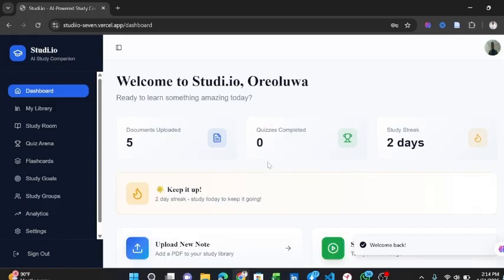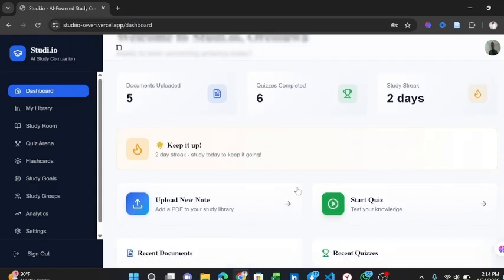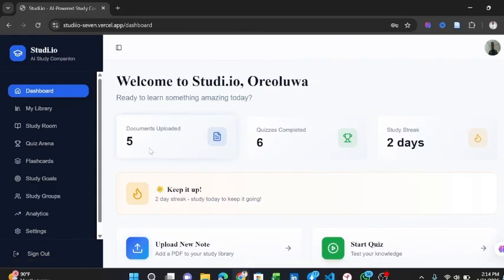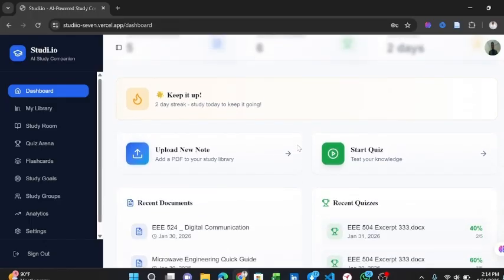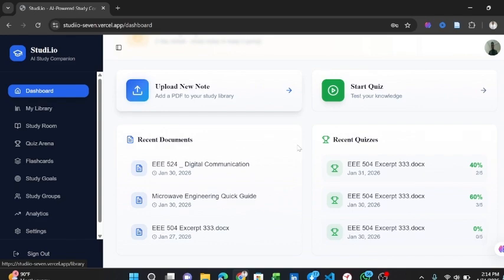Now, the first thing we're going to have is our dashboard. Our dashboard gives us a quick glance of our recent engagements with the app. As you can see, it says I have uploaded 5 documents before, I have attempted 6 quizzes, and I'm on a 2 day study streak. So what we have here is a quick glance of my previous engagements with the app. These are my recent documents that I've uploaded, and these are my recent quizzes.